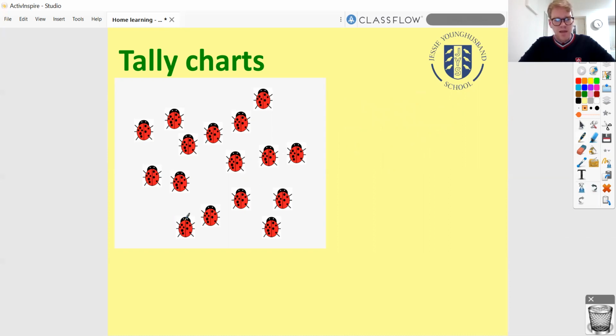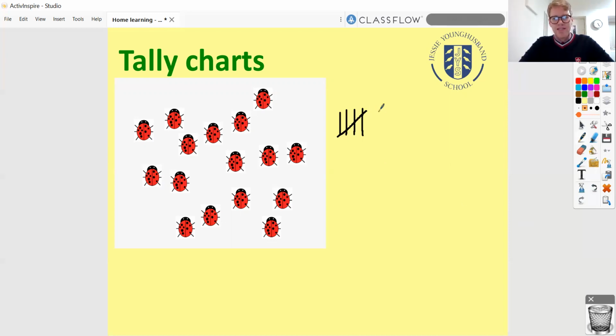Let's do it together. So I can count up here and I can see there are 16 ladybirds. So let's say I wanted to represent 16. I'm going to do my first 4 as normal. 1, 2, 3, 4. And then for every 5th one, we're going to draw on what I'm going to call, for the purposes of this, a little gate along the front. Now that is 5 lines representing 5 ladybirds. There's the 1, 2, 3, 4, and then the 5th one is that gate across.